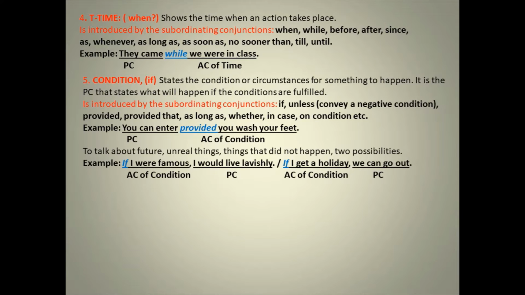They came is your principal clause or the main clause, right? When did they come? They came while we were in the class. So while is telling you of the time period that you were in the class, that was the time that they came. So it is answering the associated question, when the action was done.